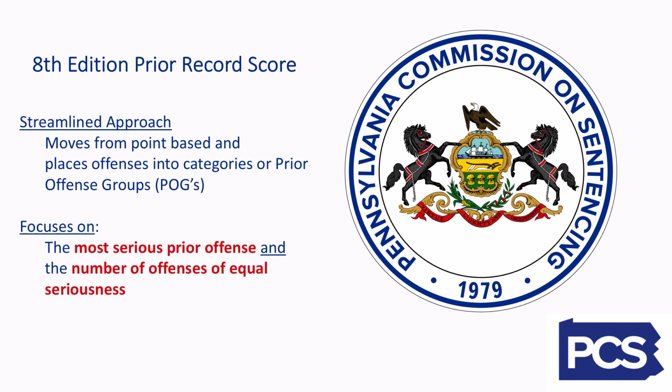This approach reviews all previous offenses, identifies the most serious previous offense, and determines the number of previous offenses of equal seriousness. To learn more about the categories of prior offenses used to determine prior record score, check out our video about prior offense groups, or POGs.